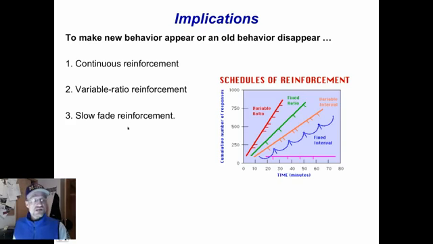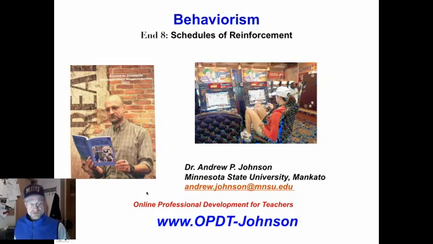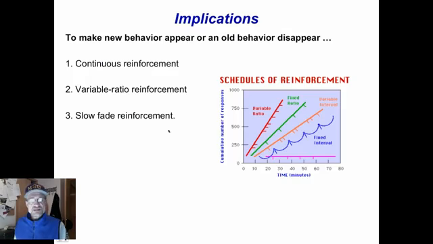With all these, you want to have a slow fade with the reinforcement so they're not dependent on the reinforcement. So the goal is to learn the behavior and not to be reinforced every time. All right, that is kind of confusing. You may have to stop or reread this, but it has to do with schedules of reinforcement, and we found that variable ratio reinforcement is the most powerful kind.